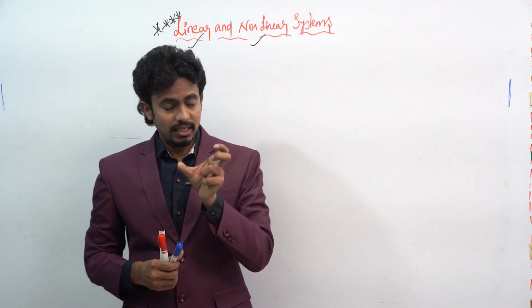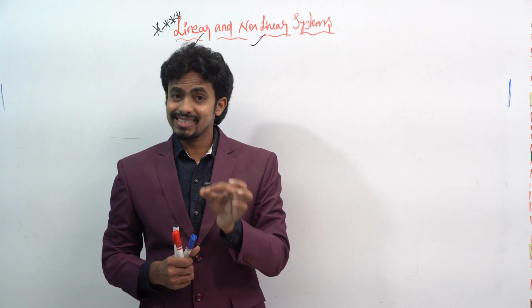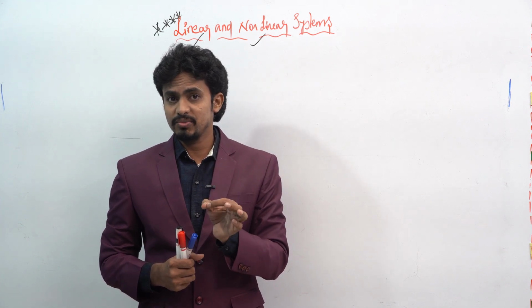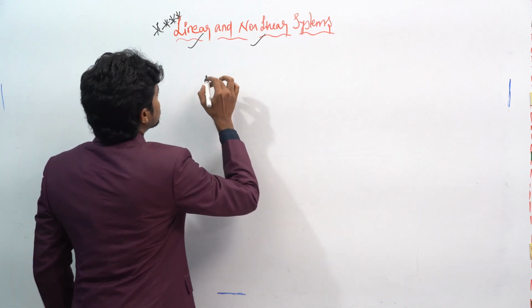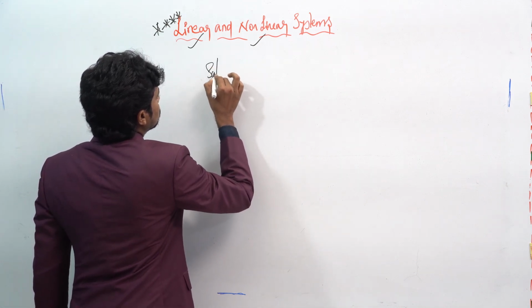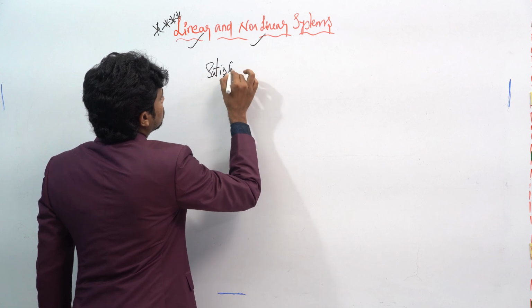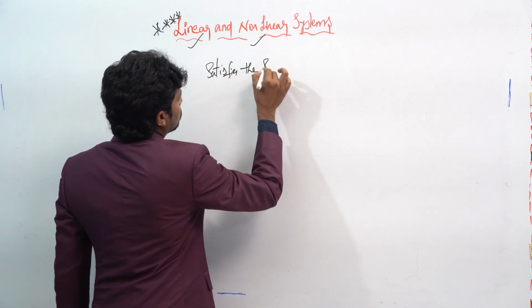A linear system must satisfy the superposition principle.